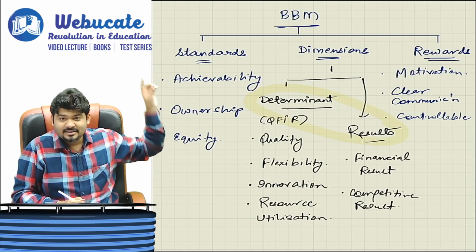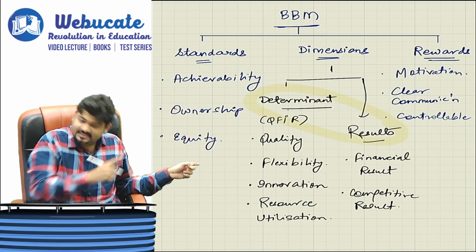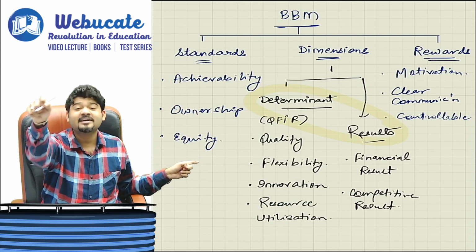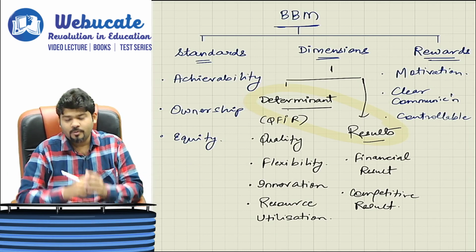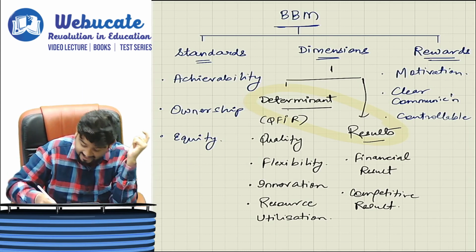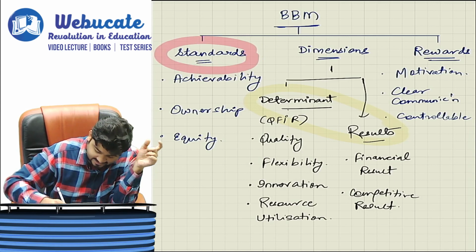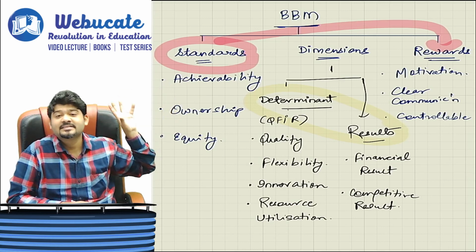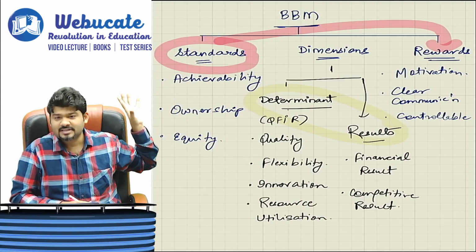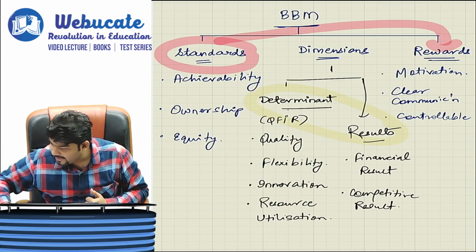If the company is able to manage these determinants, focus areas, then the success or failure result will be able to be derived by yourself. Also, the company should set fair standards, such that they are also rewarding to the employees. I hope we are clear in a nutshell of what exactly the building block model is.